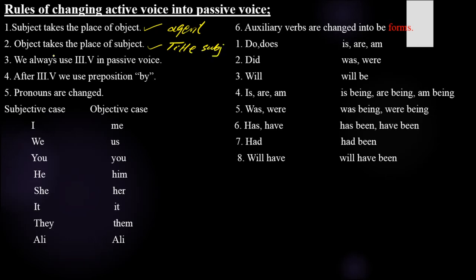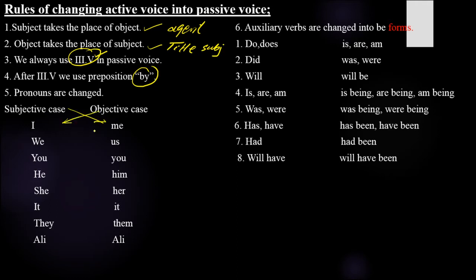And the third one is, always keep in your mind, the verb has got five forms: first, second, third, ing, s/es form. So in passive voice you'll be using only the third form of the verb. After the third form of the verb, you will use the preposition by. And number five, pronouns are changed. These subjective cases, definitely, when subject takes the place of object and object takes the place of subject.